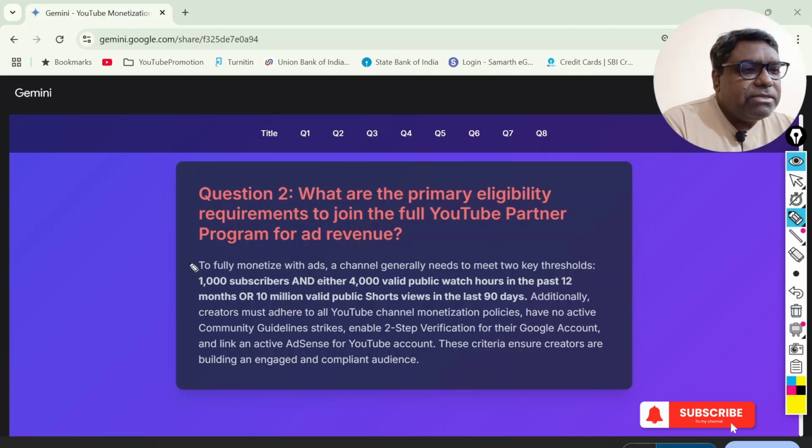First of all, it says that to fully monetize with ads, a channel generally needs to meet two key thresholds. This is very important. What are those mentioned here? First is 1,000 subscribers, and further it says 4,000 valid public watch hours in the last 12 months.